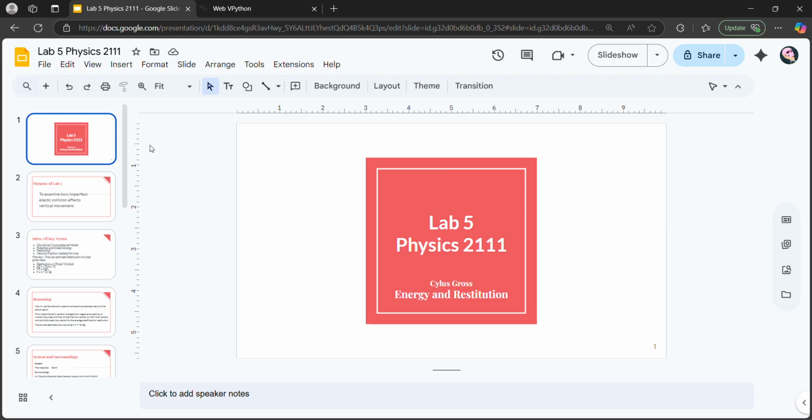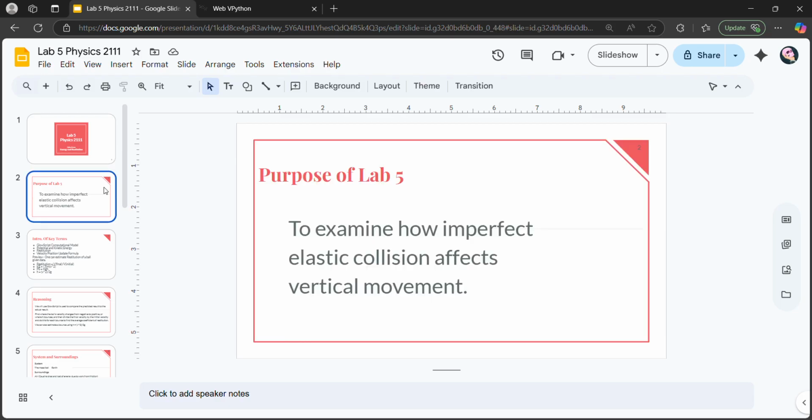This one I chose to do energy and restitution. The purpose of this lab was to examine how imperfect elastic collision affects vertical movement, in essence a bouncing ball.